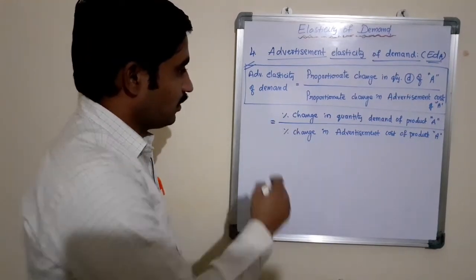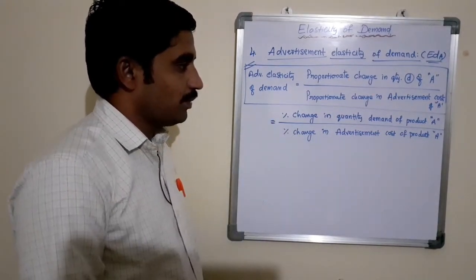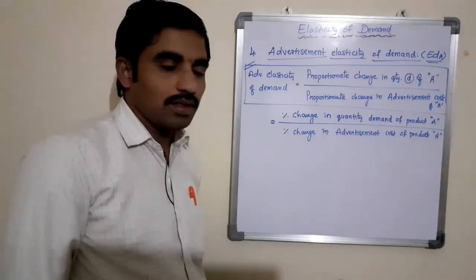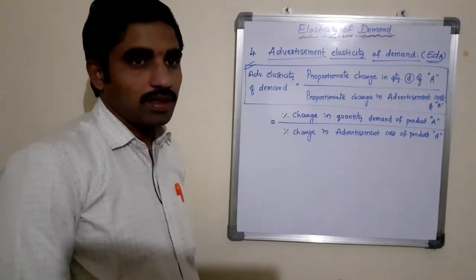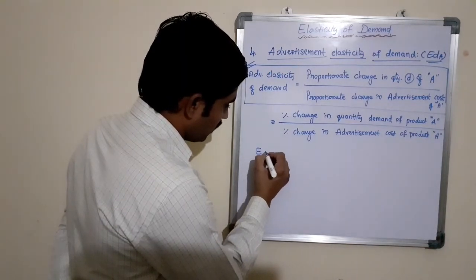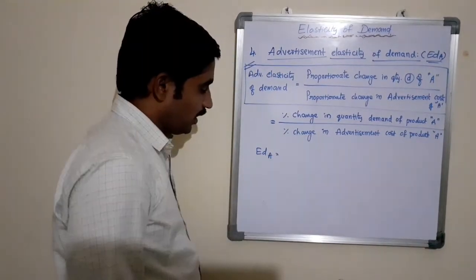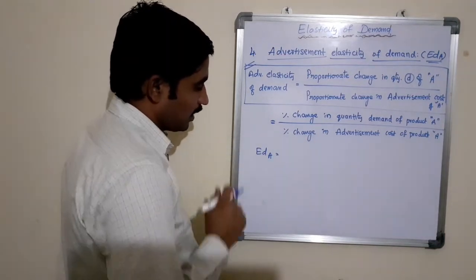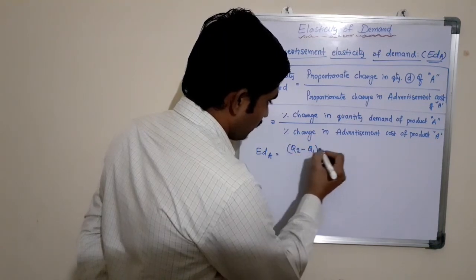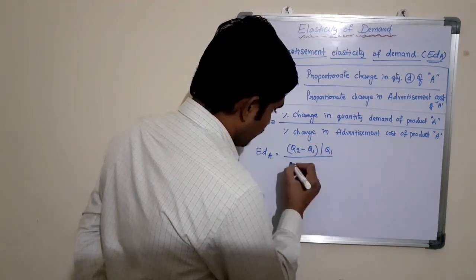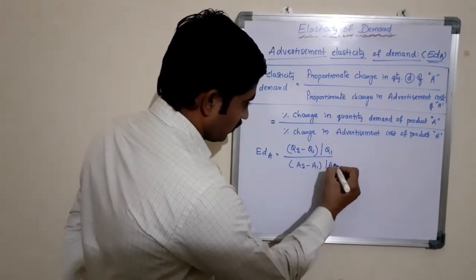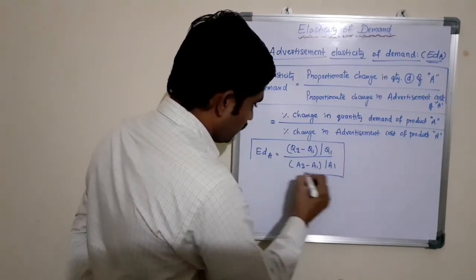So here it means that the percentage change in quantity demanded of product A to the percentage change in advertisement cost of product A is also known as advertisement elasticity of demand. Mathematically, it is expressed as EDA, that is advertisement elasticity of demand, equals (Q2 minus Q1) by Q1 divided by (A2 minus A1) by A1.